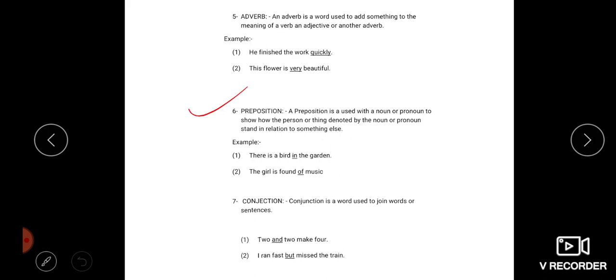Next part of speech, preposition. A preposition is used with a noun or pronoun to show how the person or thing denoted by the noun or pronoun stands in relation to something else.